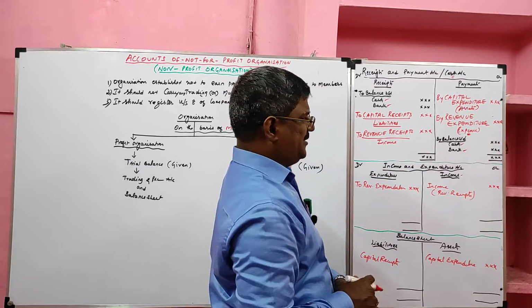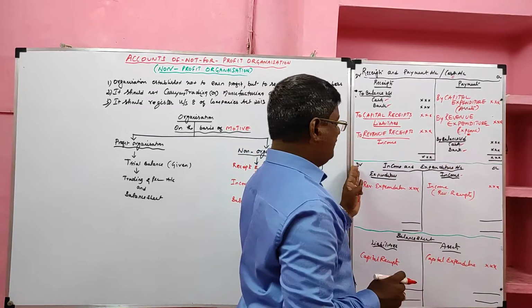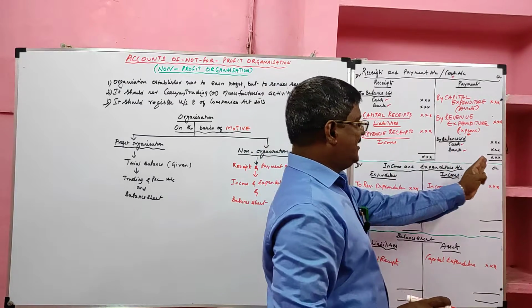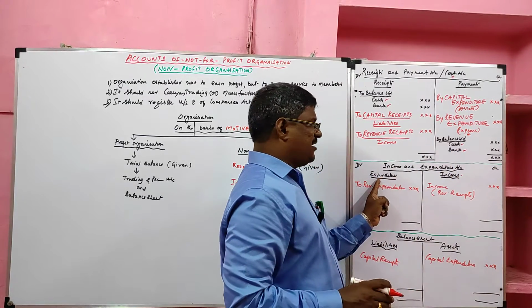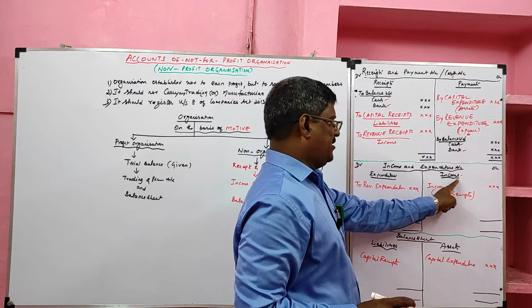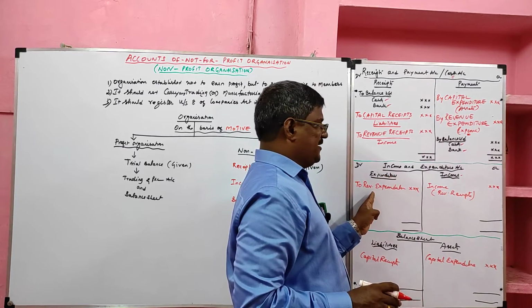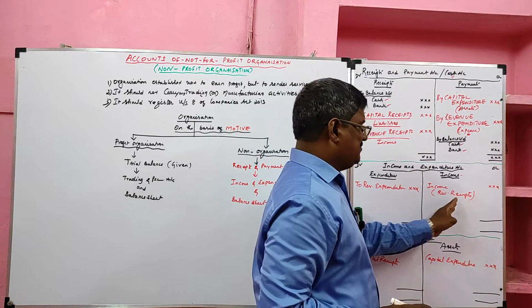Then come to income and expenditure account. Income and expenditure account has two sides, namely debit side and credit side. On the debit side, expenditure is recorded. On the credit side, income is recorded. Expenditure means revenue expenditure. Income means revenue receipt.